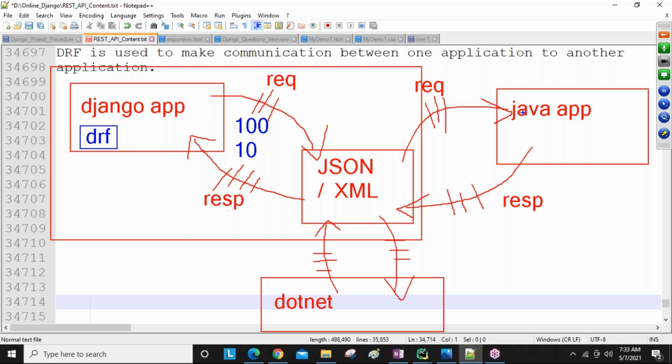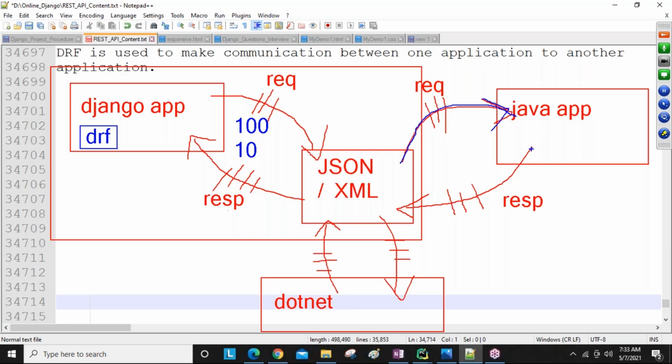On the Java side we call them web service developers. On the .NET side we call them web API developers. But in all languages, API developers are required. Our responsibility is converting Django to JSON. Later, Java side web service developers take this JSON and convert it into their Java language format, because they know Java coding.